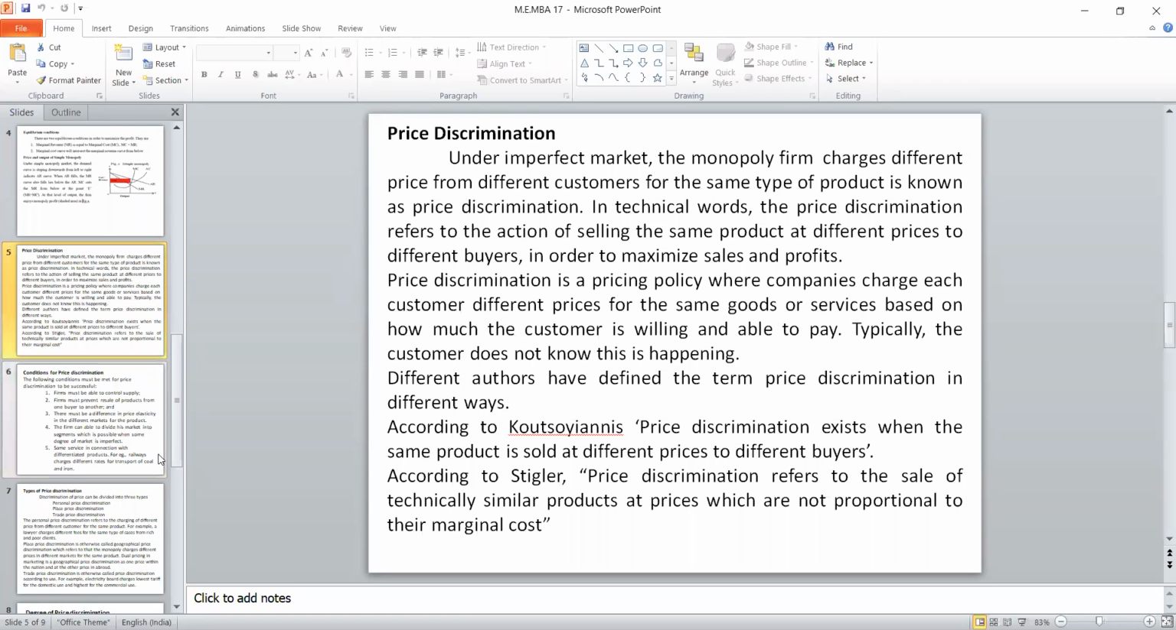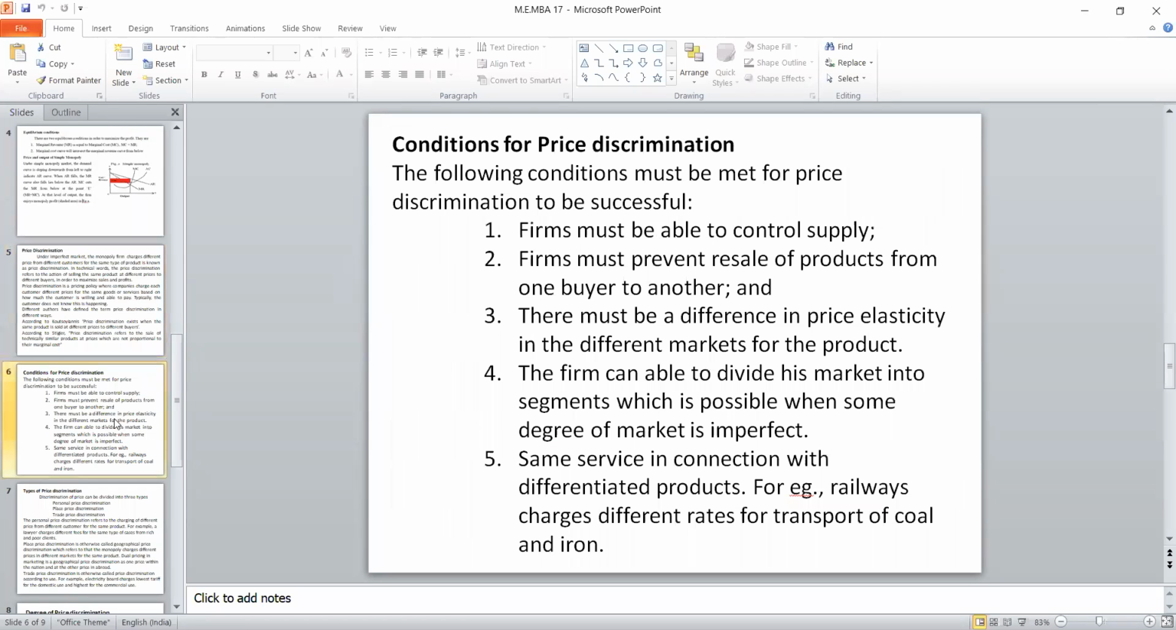So there are certain conditions. Section A is possible. What are the conditions for price discrimination? So these 5 are the conditions for the price discrimination. First of all, the firm must be able to control the supply. He should have the monopoly power to control the supply. The second one, the firm must prevent the resale of the product from one buyer to another.